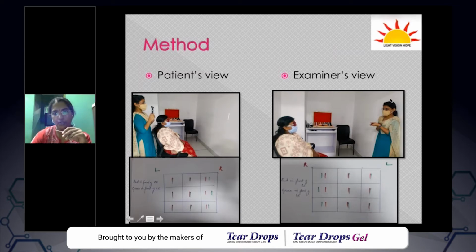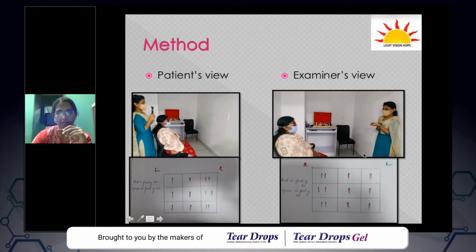You can also do it in another way. You can hold the streak retinoscope, or the torch with a slit, in front of the patient, and you can plot the diplopia as the examiner sees it. If you look at these two charts, it might seem a little confusing. The first one is how the patient sees it. The patient is wearing red in front of the right eye, and this is how the patient appreciates her diplopia. This is perhaps the easiest and the less confusing way to do it. We prefer to do it this way.